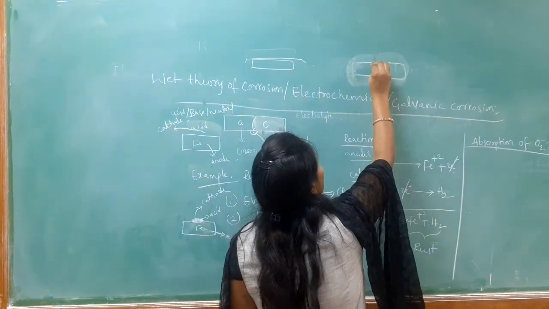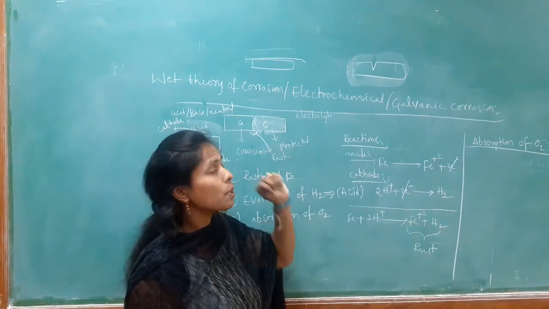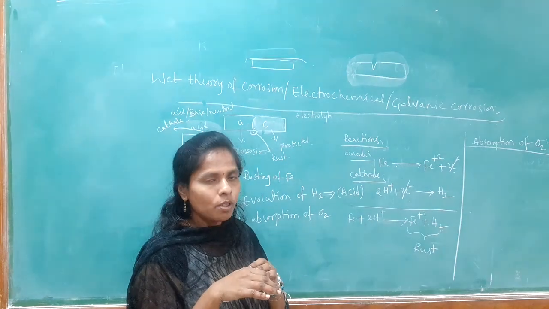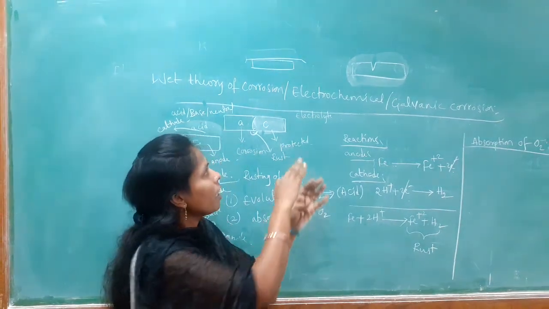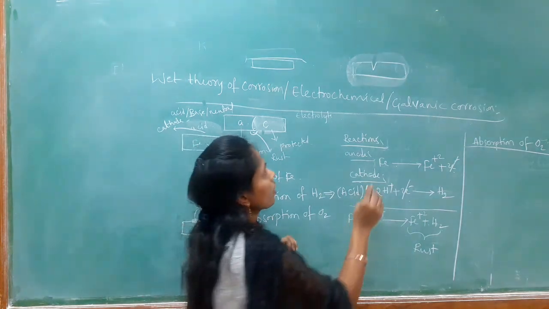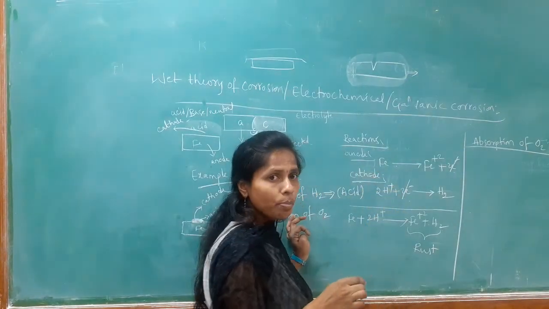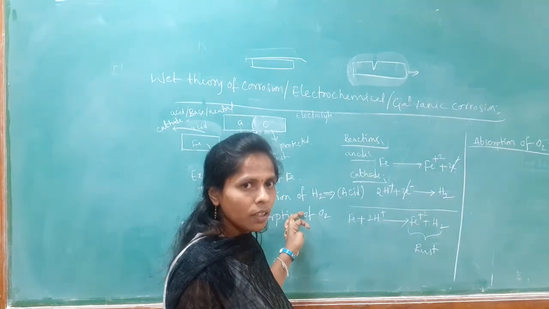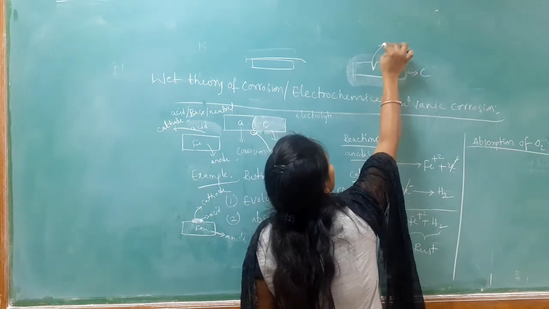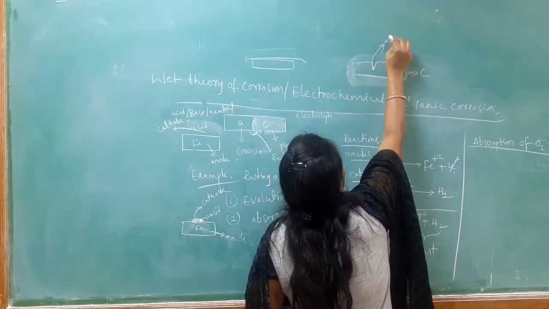Assume it has some crack. This portion is not spread with the base or the neutral medium, and the remaining part is coated with it. The part which is coated with the solution acts as the cathode, and the part which is pure iron acts as the anode.